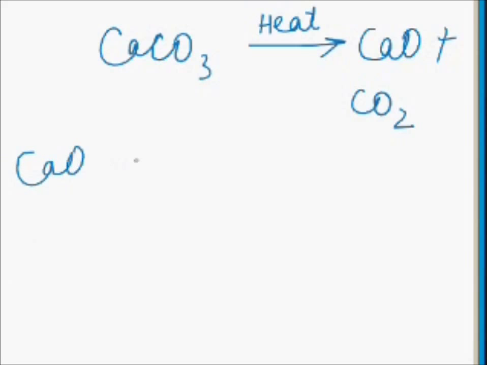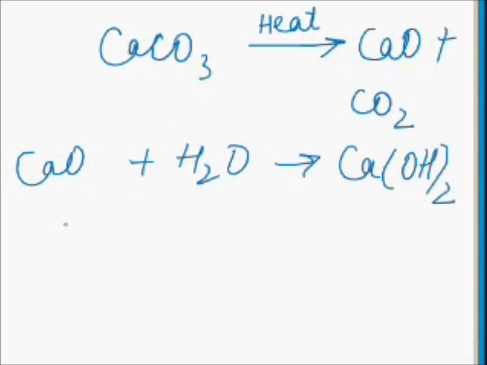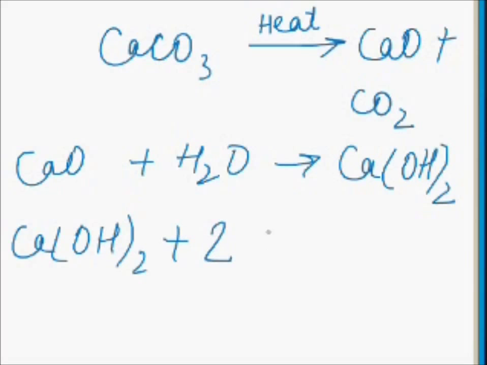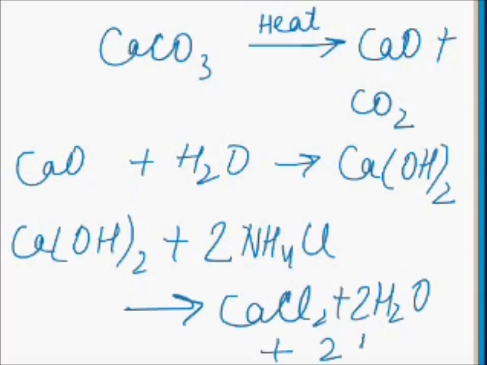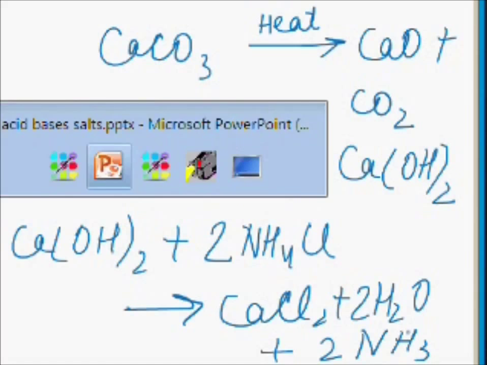So when CaO reacts with water, Ca(OH)2 is formed, and when this is reacted with 2NH4Cl, it will produce calcium chloride along with 2 molecules of water and 2NH3. So the chemicals produced are reused in the process. So this process is considered to be economical.